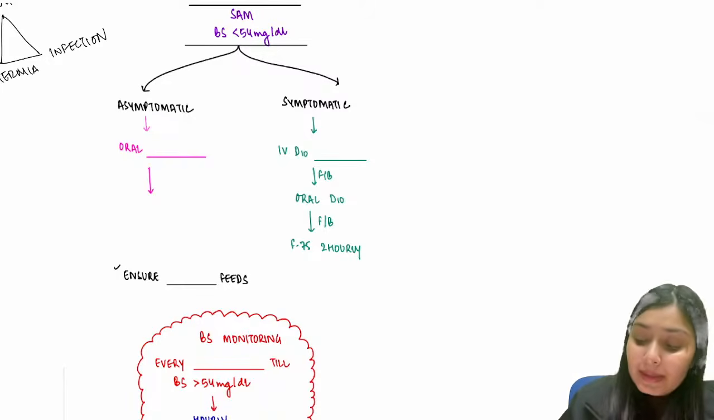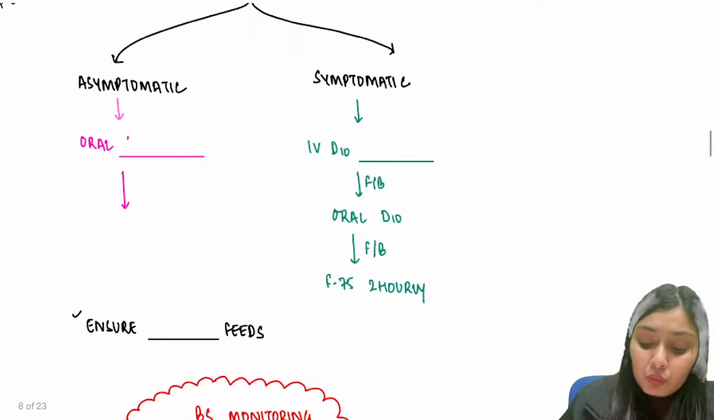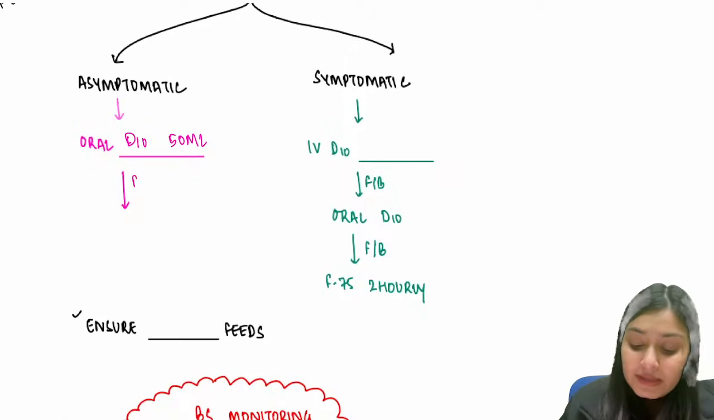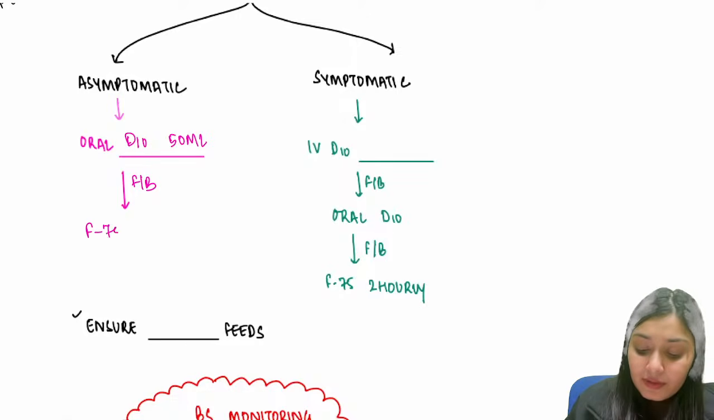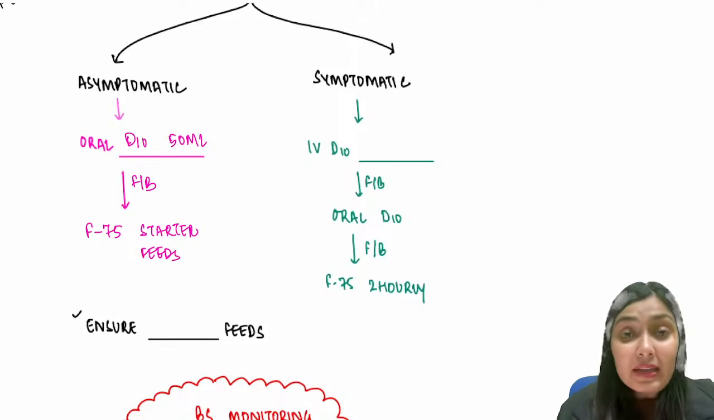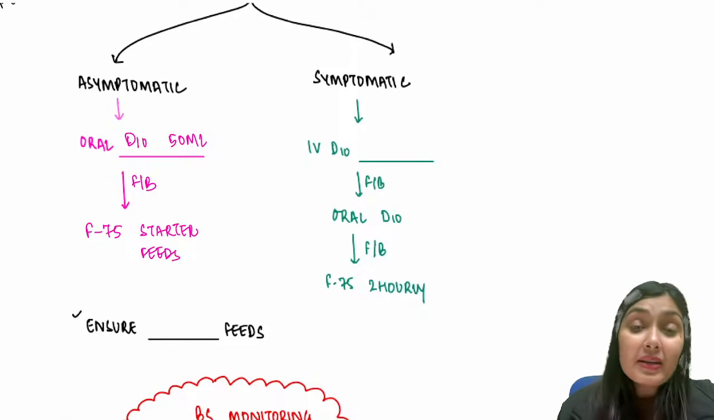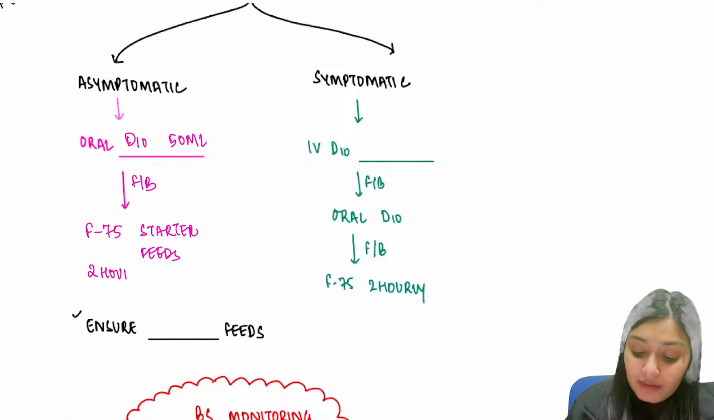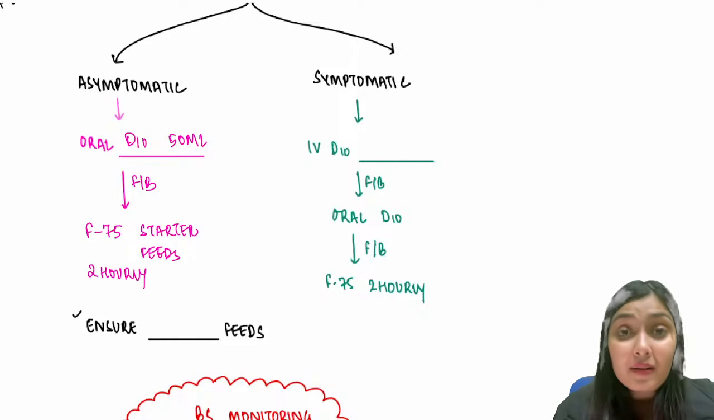So we give oral D10, 50 ml of the oral D10. And after that, we start feeds. What feeds? We start with F75. This F75 feed is known as the starter feed. We are going to read about it in detail when we are discussing feeding. But for now, remember, after giving 50 ml of D10, we start these starter feeds F75. And the child has to take this feed every 2 hours.